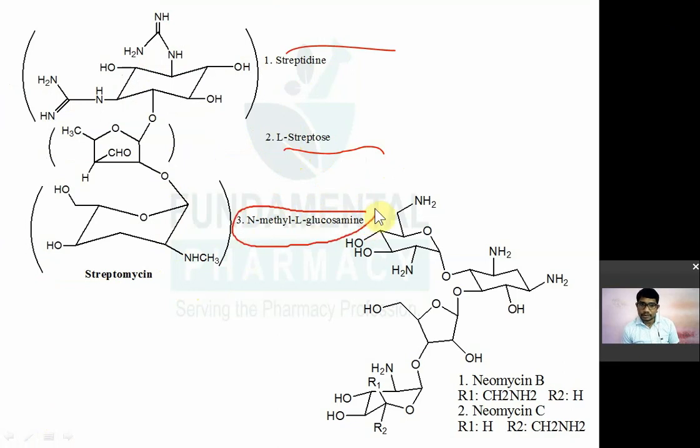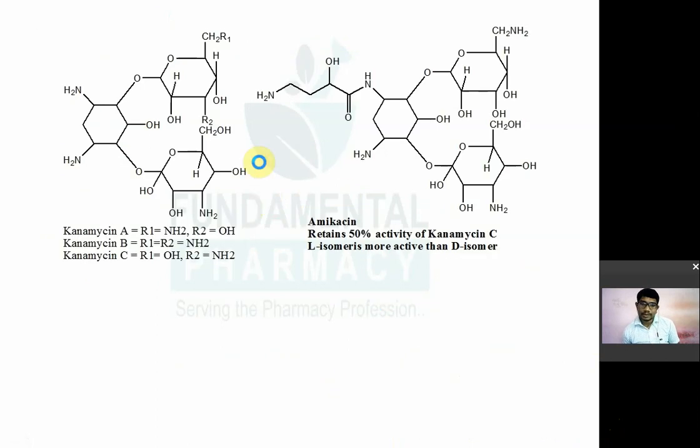Now it is the structure of your neomycin. So ये जो structure है, that is neomycin. In that you have neomycin B and neomycin C. There are two structures, neomycin B and neomycin C. तो यहाँ पे जो substitution होता है, यहाँ पे सिर्फ alternate changes हैं. So if R1 has an ethyl amino and R2 has a hydrogen, then it is known as neomycin B. And if R1 has hydrogen and R2 has an ethyl amino, then it is known as neomycin C. That's it.